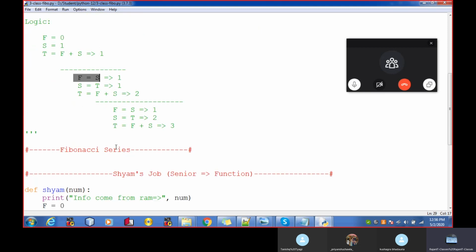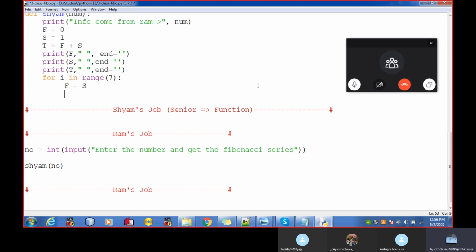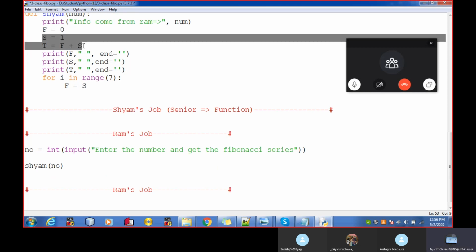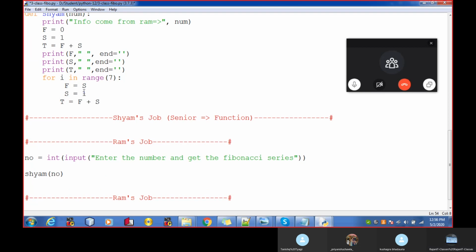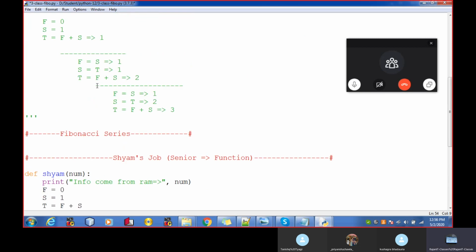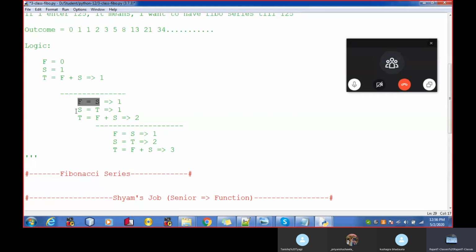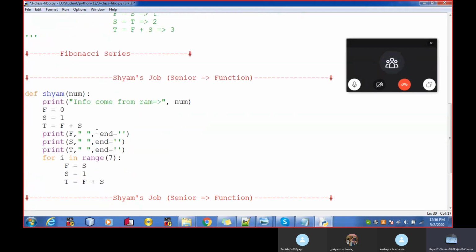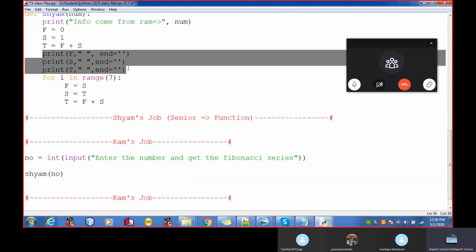So I'm putting this f, writing inside the loop block this part, just copying it. Sorry, I copied the wrong part, so I need to copy this part. f is equal to s, this is copied. s is equal to t. Okay, now I'm going to print this part.